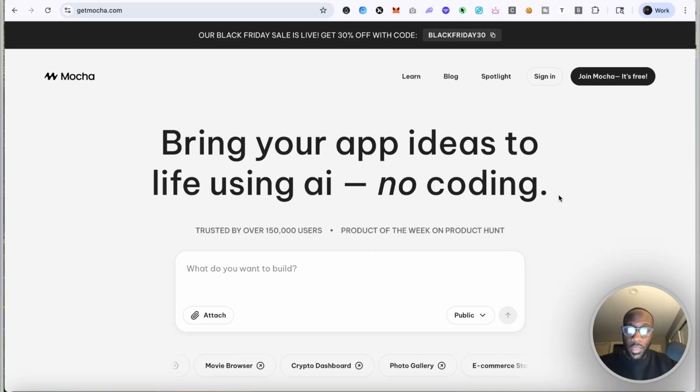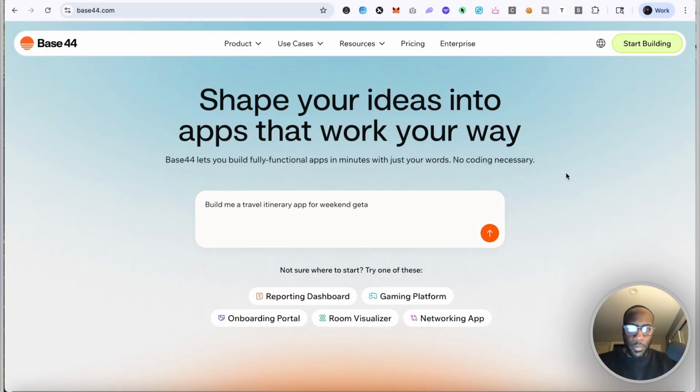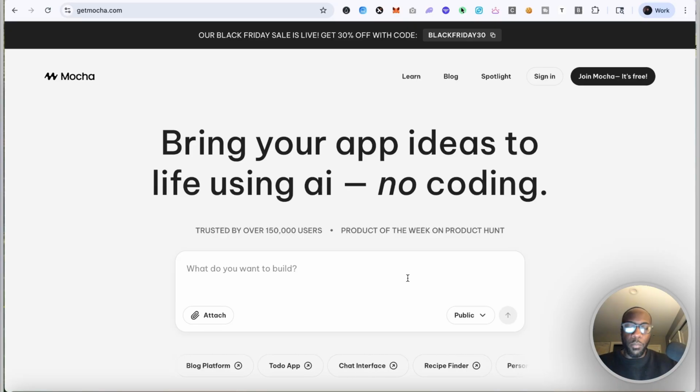From what I'm seeing, these are platforms that are actually closer to no code platforms than anything. There have been some real crazy success stories with Base44, especially. I believe a company who got acquired for millions of dollars through Base44, from what I understand, was actually vibe coded. The app builder itself was vibe coded, which is very interesting. But because they're marketed to have the back end set up in a more structured way, I'm going to prompt for a CRM to get created and see what Mocha comes up with and what Base44 comes up with. So I'm going to have to sign into both.